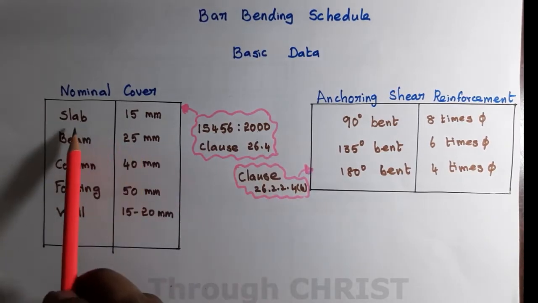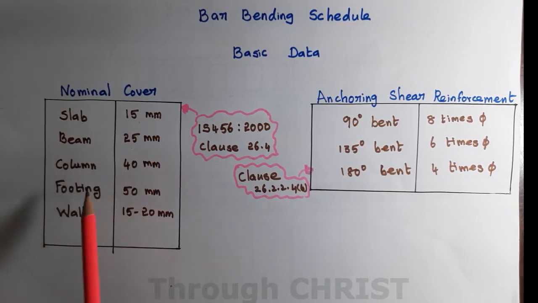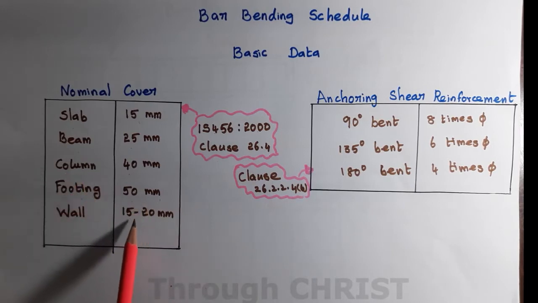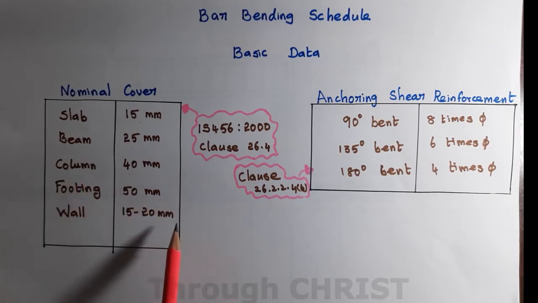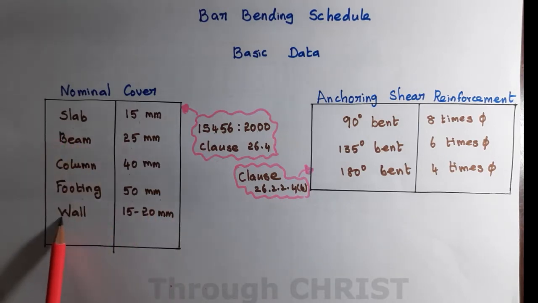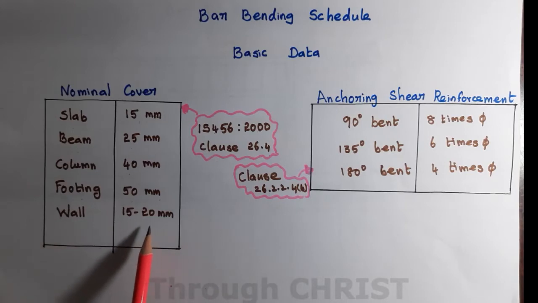The nominal cover for slab is 15 mm, for beam 25 mm, column 40 mm, footing 50 mm, and wall 15 to 20 mm. Slab is in the horizontal position, wall is in the vertical position. Normally they provide 15 to 20 mm cover for wall.